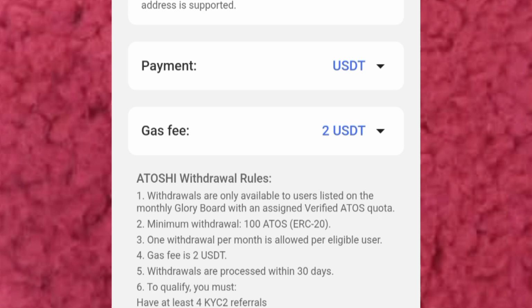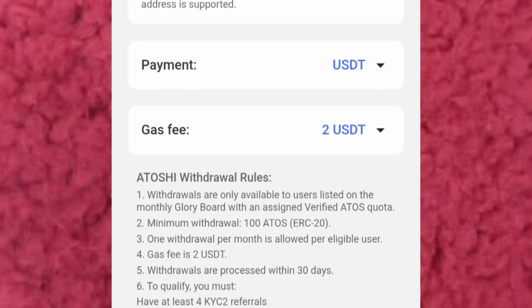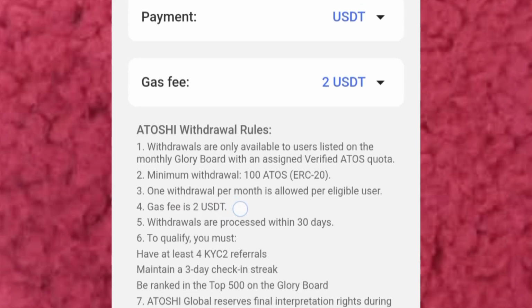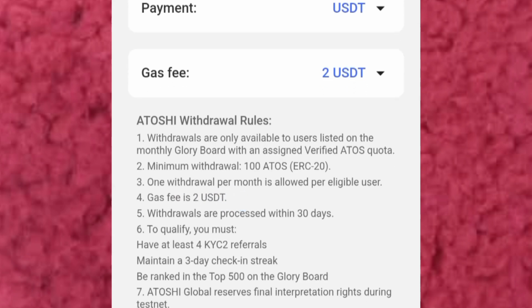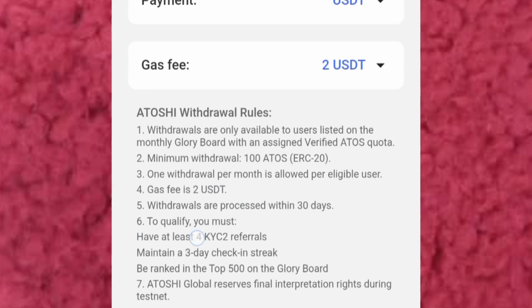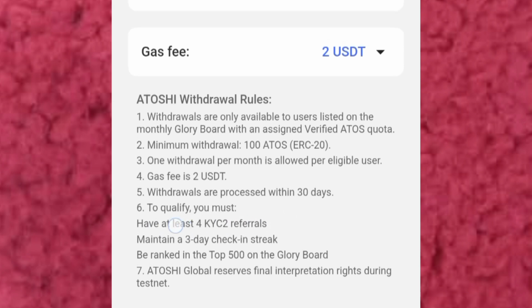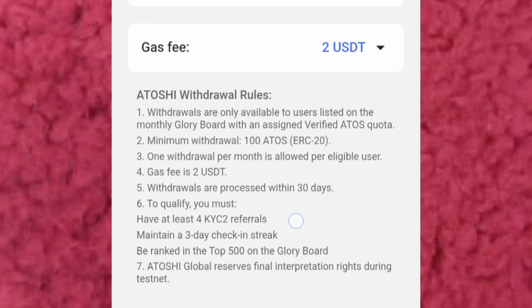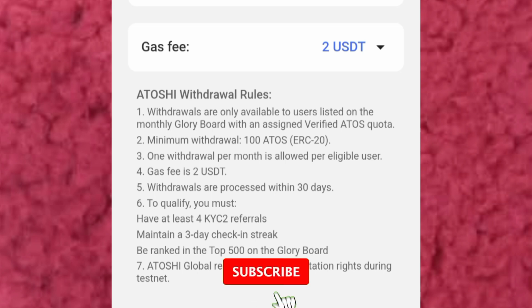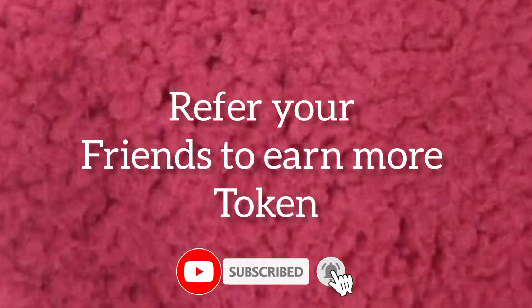Now this is the process if you want to withdraw. It has Atoshi withdrawal rules. Withdrawals are only available to accounts that are active monthly, that you have to be working on this app monthly. Minimum withdrawal is 100 Atoshi. One withdrawal per month is allowed per eligible user. The gas fee is 2 USDT, it is like $2. Withdrawal is processed within 30 days. To qualify for withdrawal, you need to have at least 4 KYC referrals. You refer like 4 people and they have done their KYC.